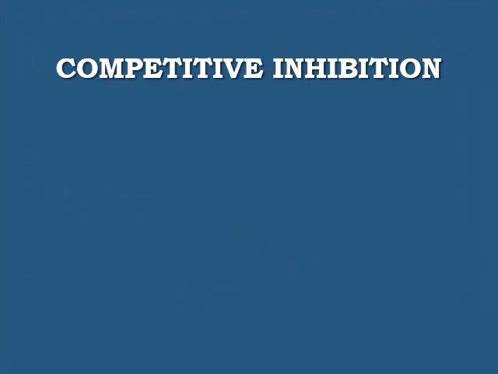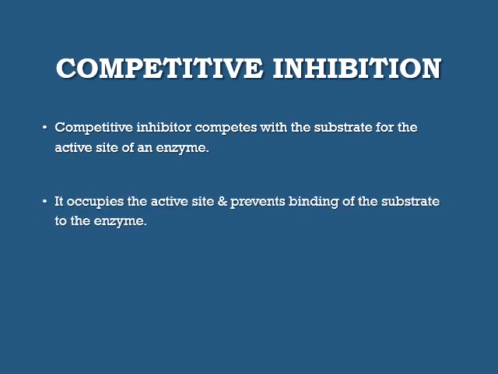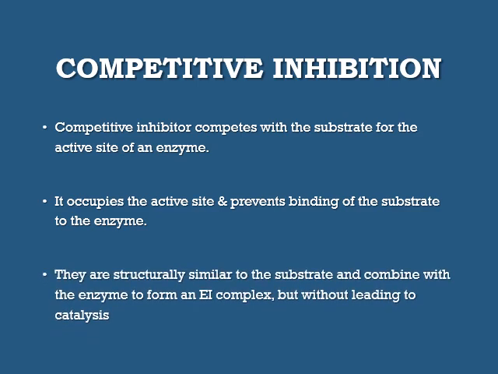Competitive inhibition. A competitive inhibitor competes with the substrate for the active site of an enzyme. It occupies the active site and prevents binding of the substrate to the enzyme. They are structurally similar to the substrate and combine with the enzyme to form an enzyme inhibitor complex, or EI complex, but without leading to catalysis.